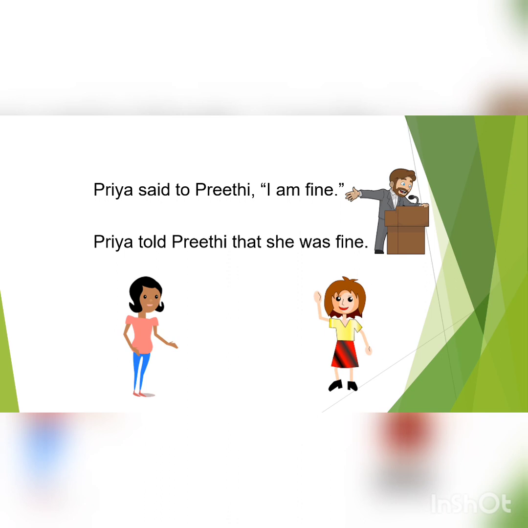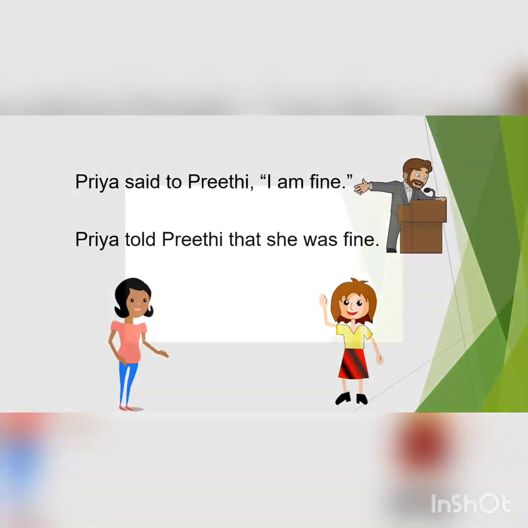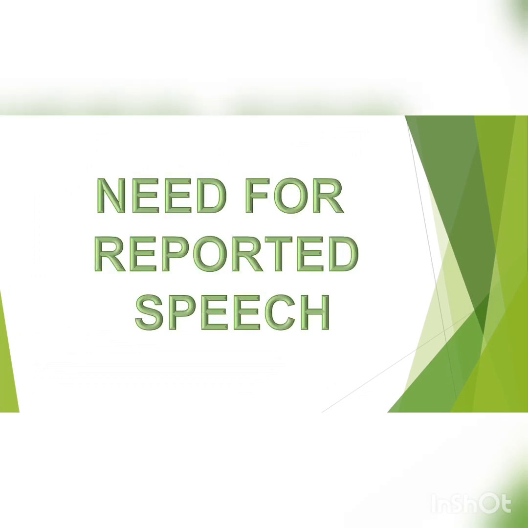If the man says, "I am fine," whom does this "I" refer to? It will refer to the man. Actually, this "I" refers to Priya. If he says, "I am fine," we may misunderstand that the man is fine. So, to avoid such confusion, here he used the reported speech. Further, it can be used to report incidents and used in stories for the conversation between characters.